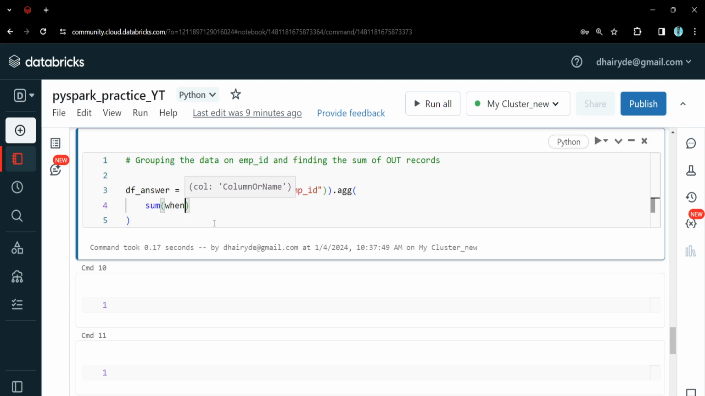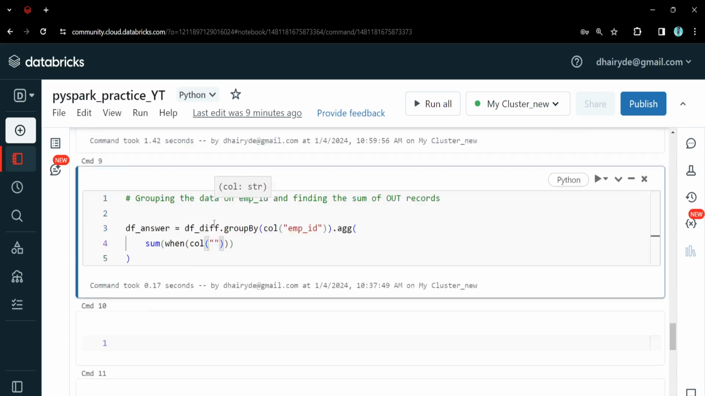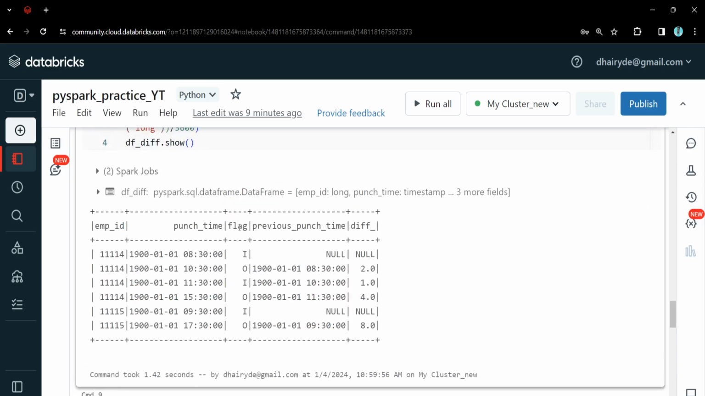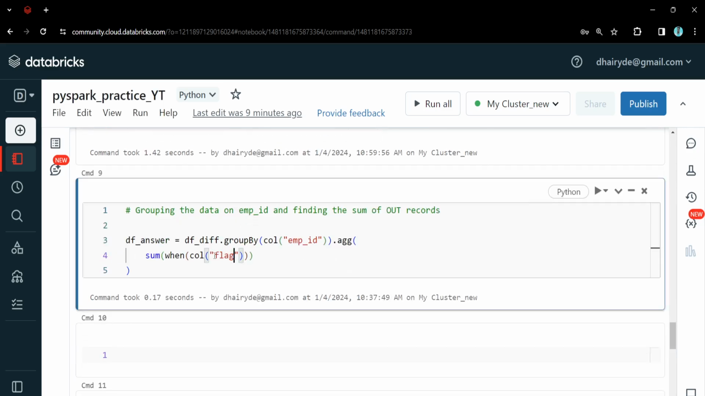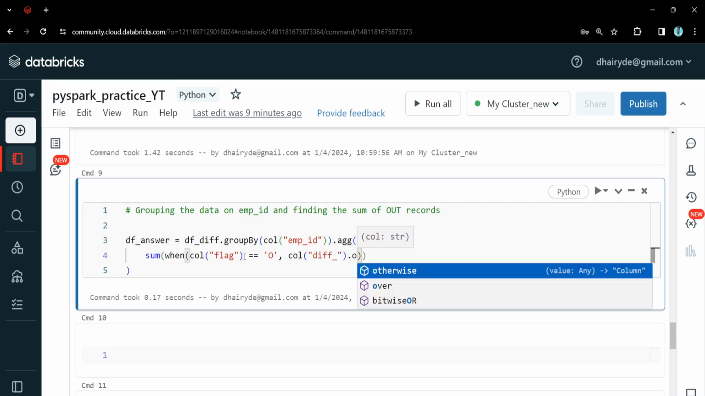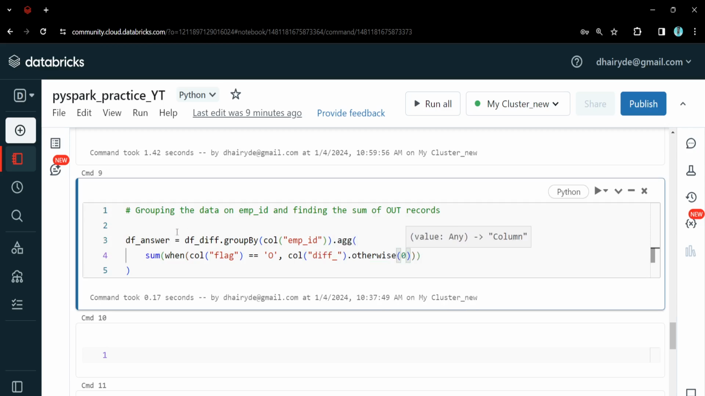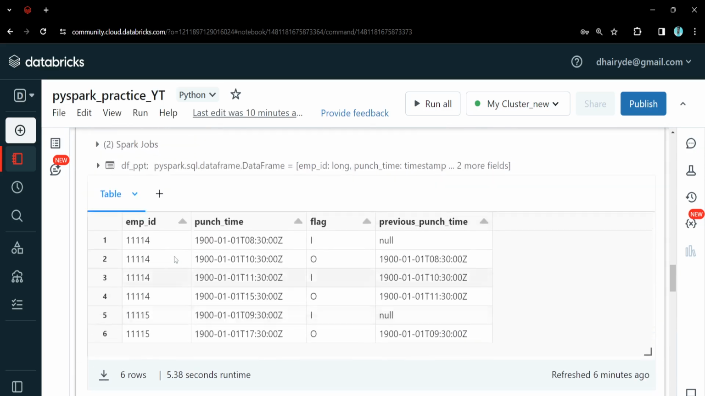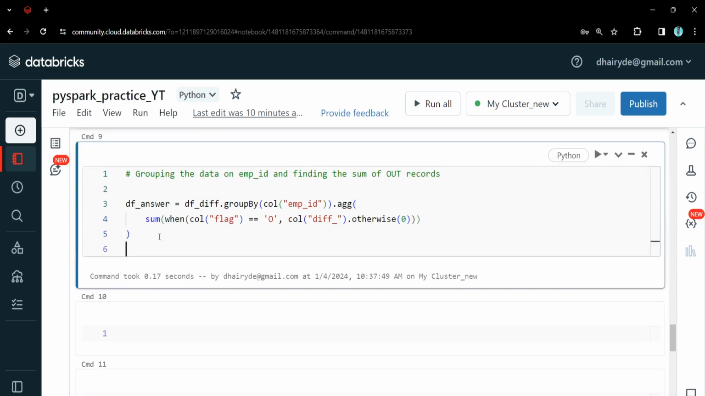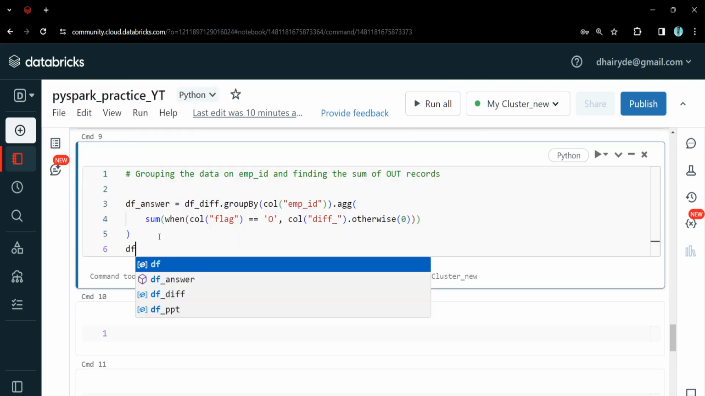So here in PySpark, it is when, col of which column? We need to look into the flag column, right? Whenever the flag is equal to 0, at that time we need the value, col of which column? Difference column. And whenever it is not the case, then we just need 0, right? And since we are using when over here, we need to import when also. Let me not import it and let's run this, then you can see the error also and we will learn.